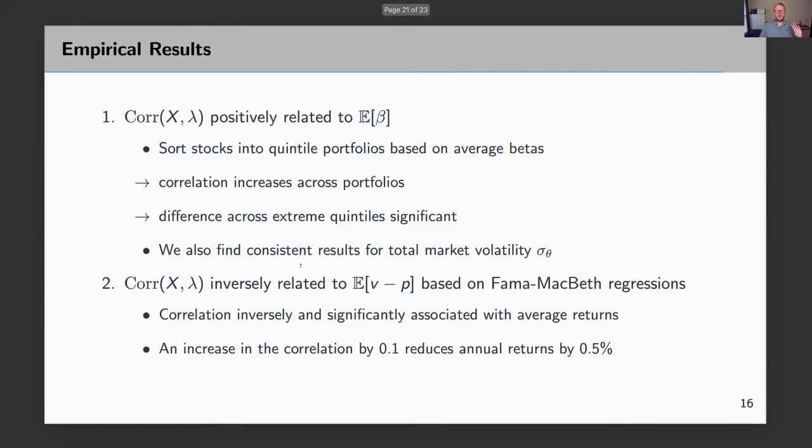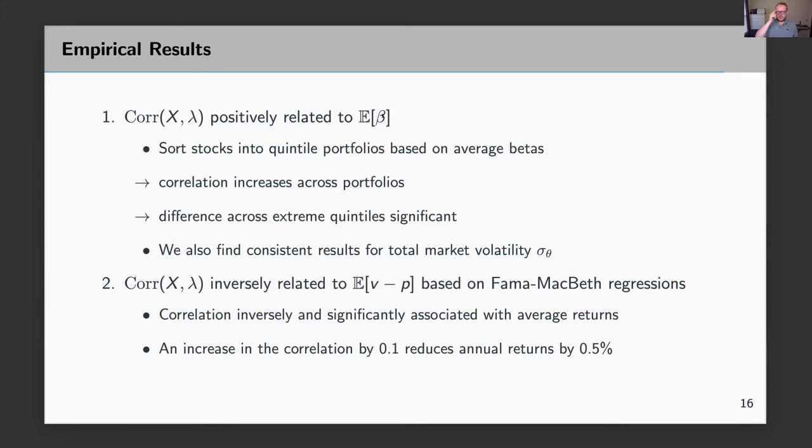What do we find? We find that both predictions get empirical support. So the correlation between order flow and price impact is actually positively related to average betas. To show that, we sort stocks into quintile portfolios based on their betas. And then we find that the correlation increases across portfolios. The difference between the two extreme quintiles is statistically significant. And we find similar results for factor volatility instead of average betas.